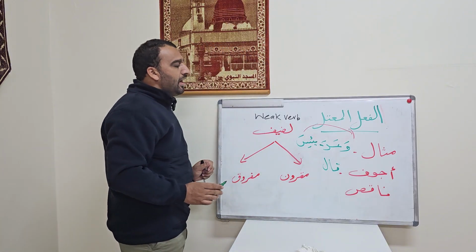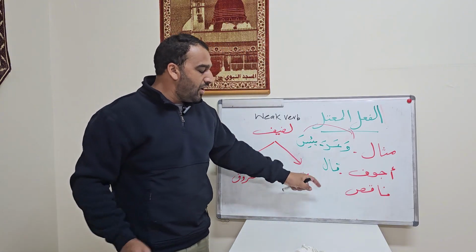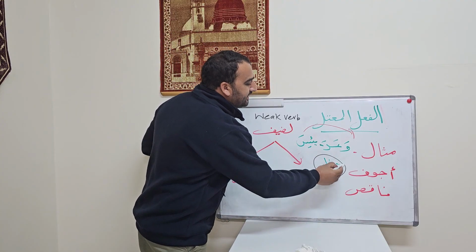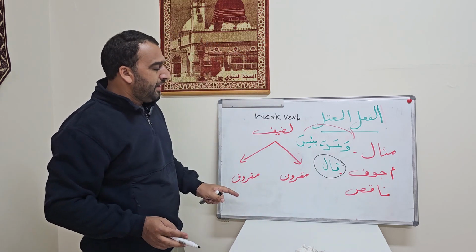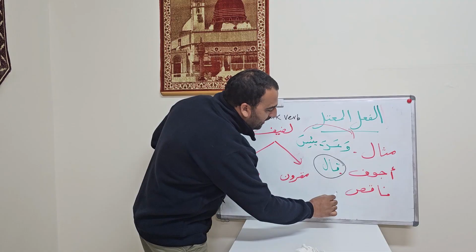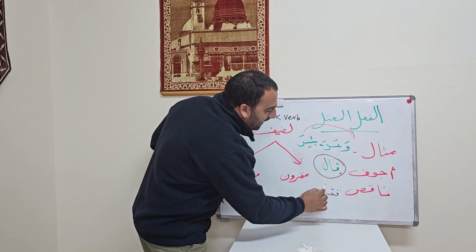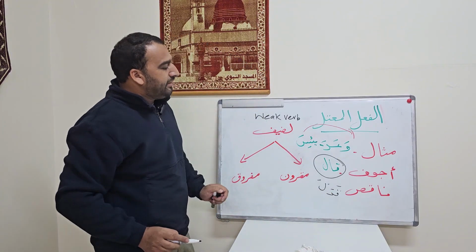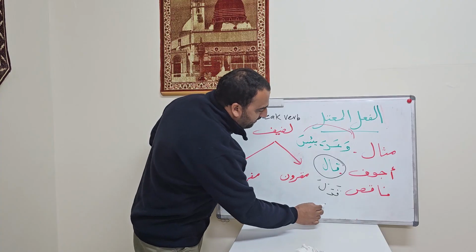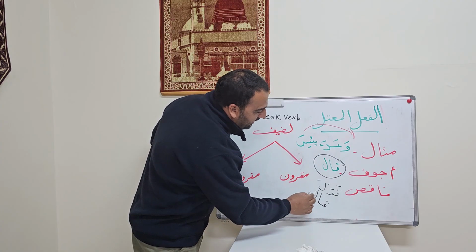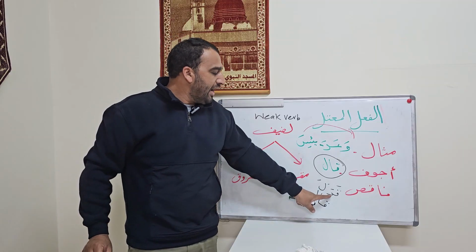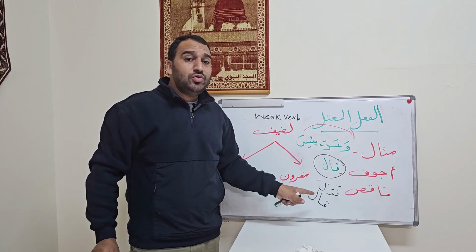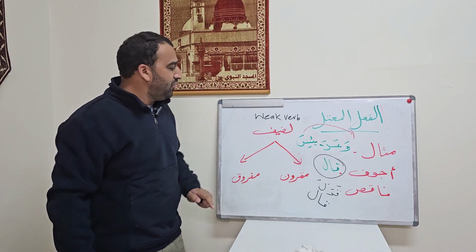Now here I want to tell you this qala is a verb which actually explains why they are known as al-fa'l al-mu'tal or huruf al-illa. The actual form of this qala is qa-wa-la. Now, when we write it in the past tense male form, we write it qala. So we could see this waw has changed into alif. So that's why we call them huruf al-illa, because they lose their originality at some point.